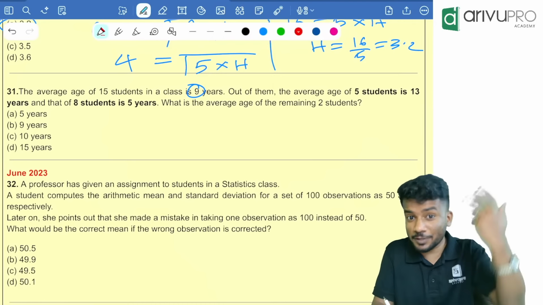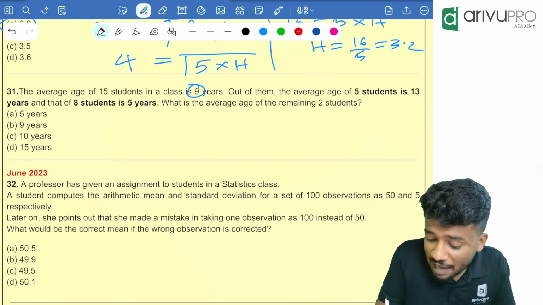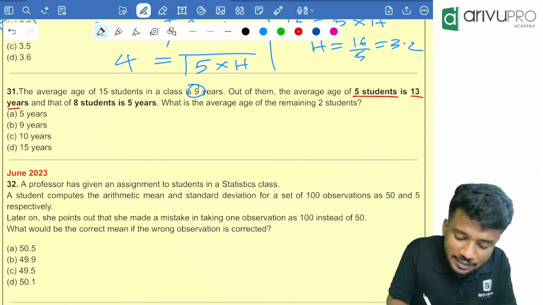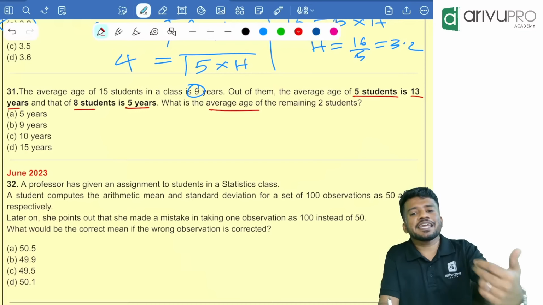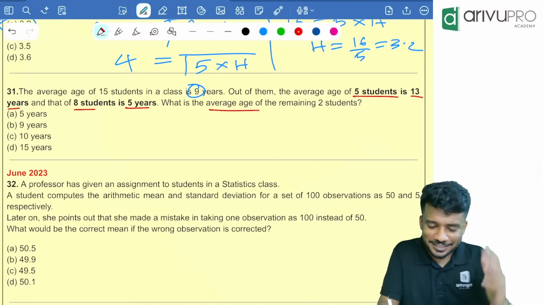I mean in our marathon class also. Out of them, the average of 5 students is 13 years and that of 8 students is 5 years. What is the average age of the remaining 2 students is the question, people. This is a question based on combined average. Combined average is given in the question, that is xc bar is equal to 9. Then n1 plus n2 plus n3 is also given in the question.